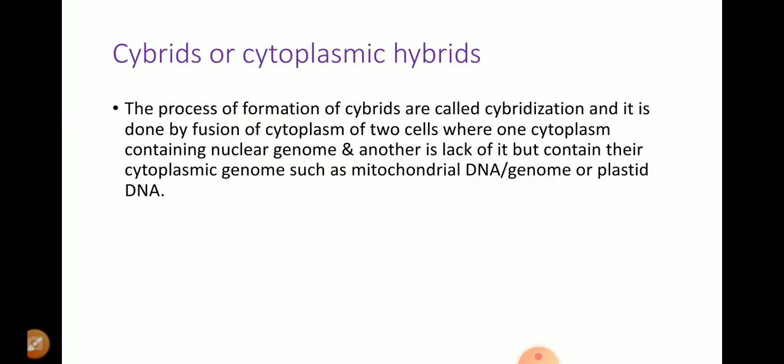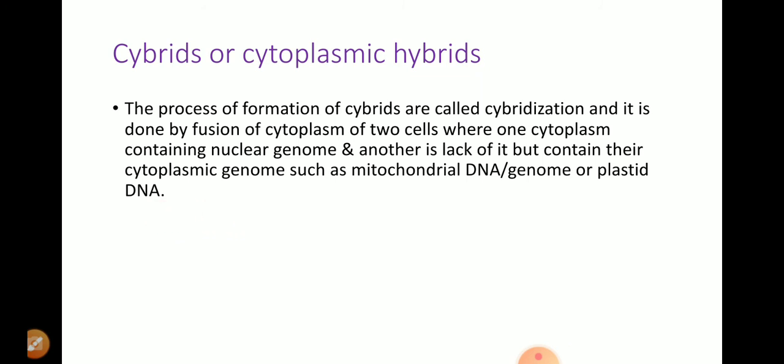So in the case of cybrid formation, we are fusing the cytoplasm of two cells, where one cytoplasm contains the nuclear genome and another lacks it, but contains its own cytoplasmic genome, which is mitochondrial DNA or plastid DNA, the plastid genome.